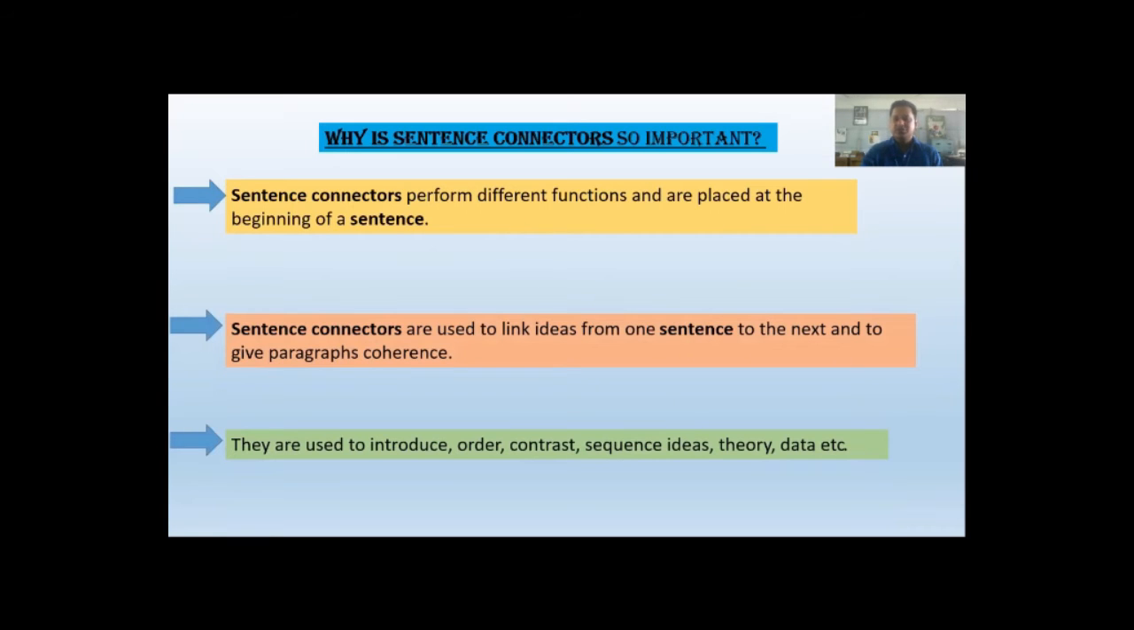They are used to introduce order, contrast, sequence, ideas, theory, data, etc. So sentence connectors are used to introduce something, to show something orderly, to show two opposite ideas, two opposite events, to show sequence, to express ideas sequentially, and also to describe some other ideas coherently. That's why sentence connectors are so important.